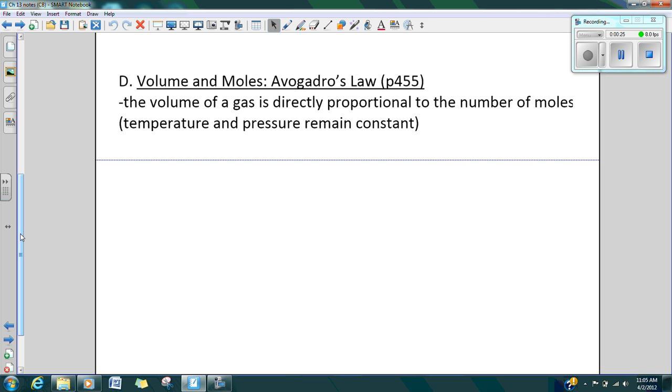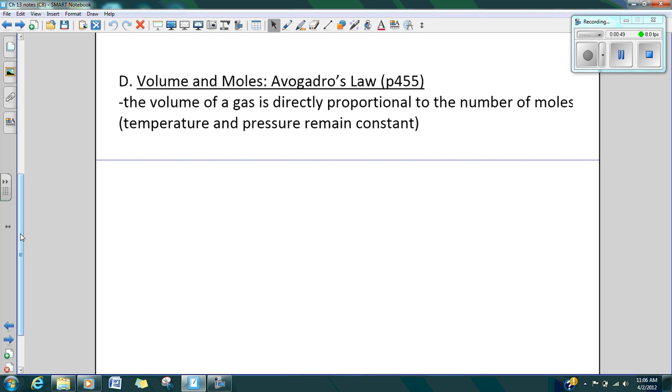Now, when we first talk about this law, it's probably not going to seem like a really big deal to you. But once Avogadro was able to prove this law, it really opened up a whole lot of studying in the gaseous phase. And it was really attributed to him that more theories and laws were able to have some direction and start realizing that their research is really having some validity.